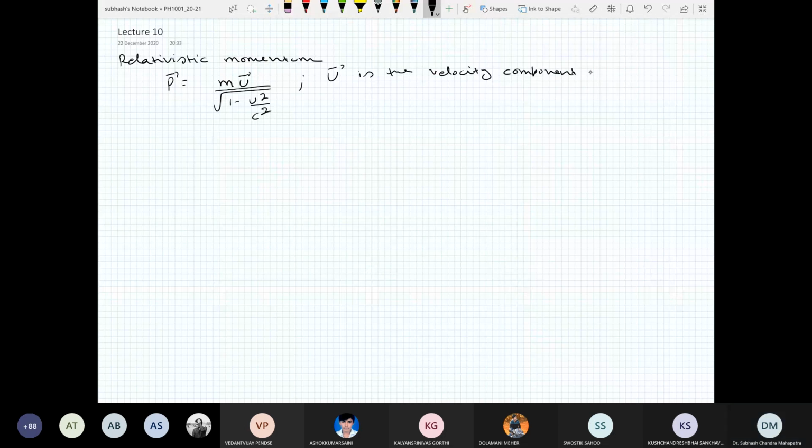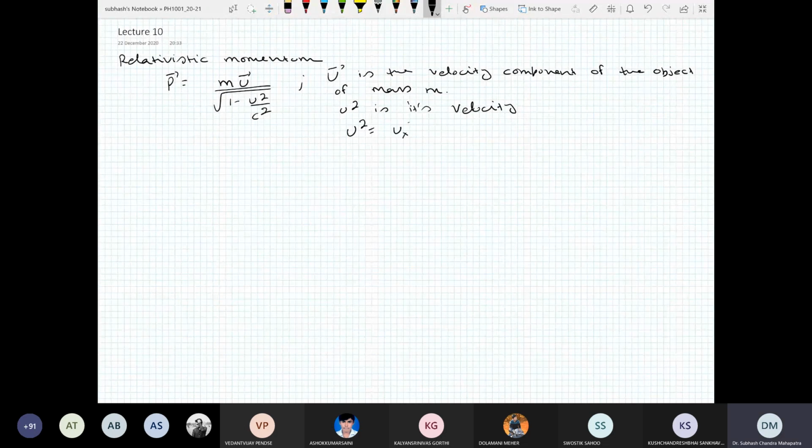component of the object of mass m, whereas u square is the square of its velocity. That means u square is ux square plus uy square plus uz square. So that's the correct definition of momentum.